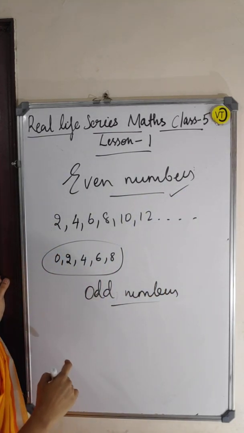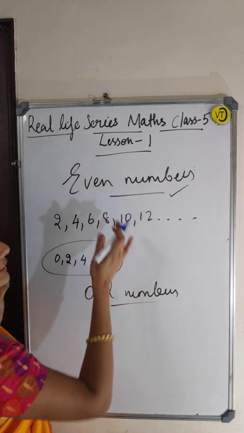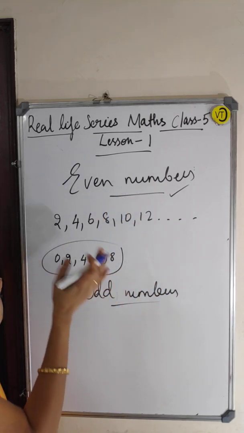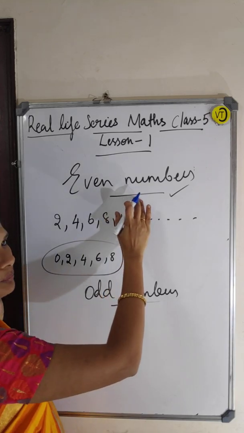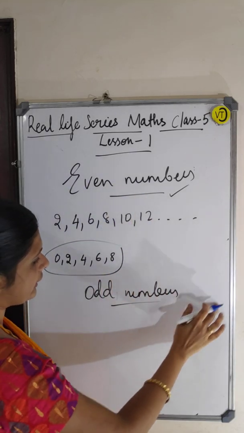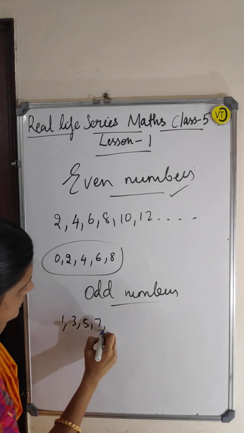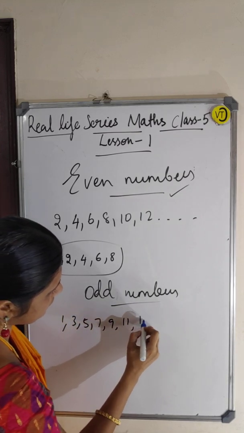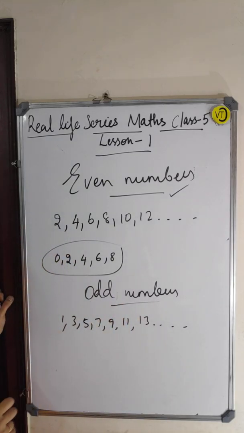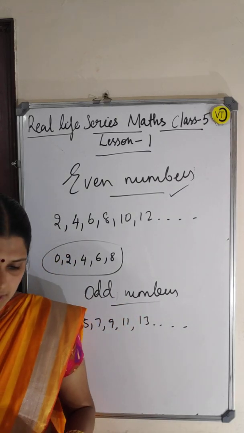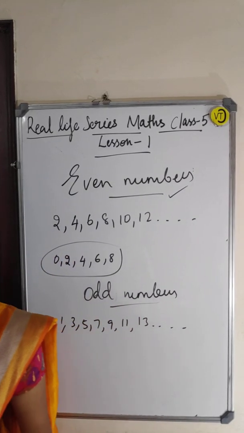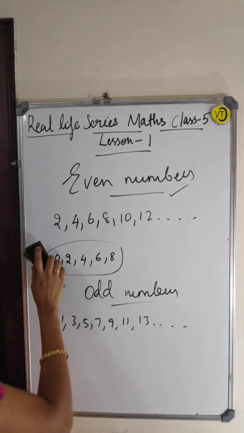What is an odd number? Other than even numbers, that is an odd number. Any number that is not even is odd: 1, 3, 5, 7, 9, 11, 13. Those are odd numbers. Okay. The next one is fractions.